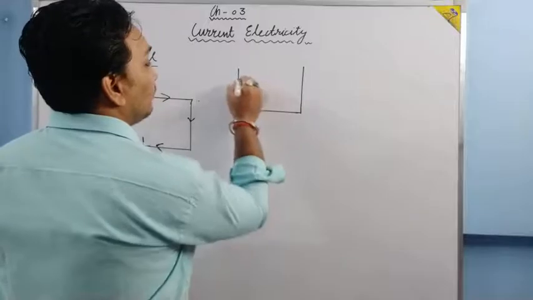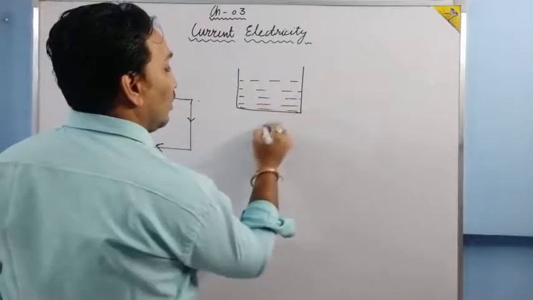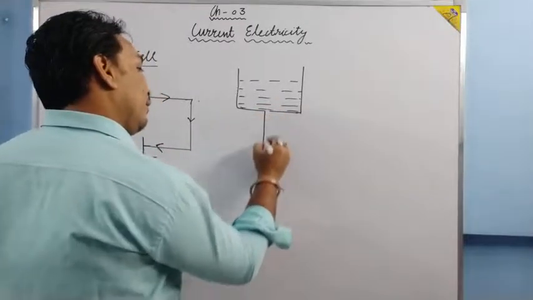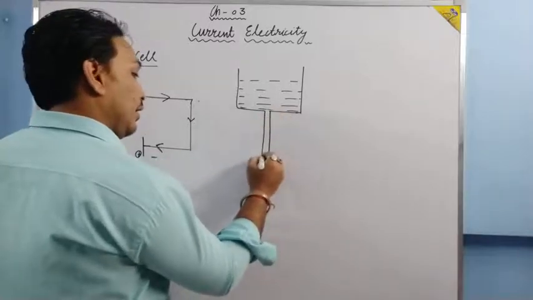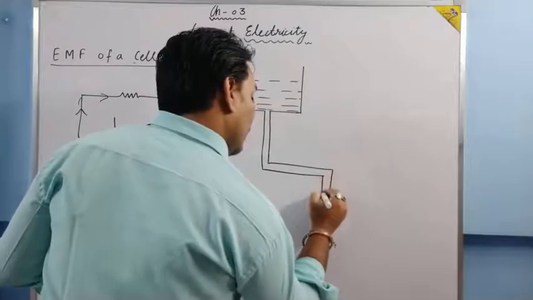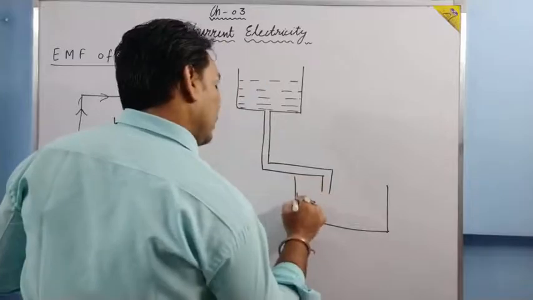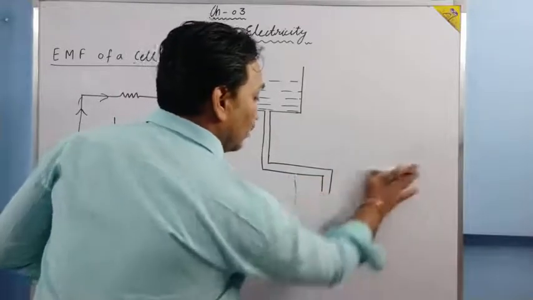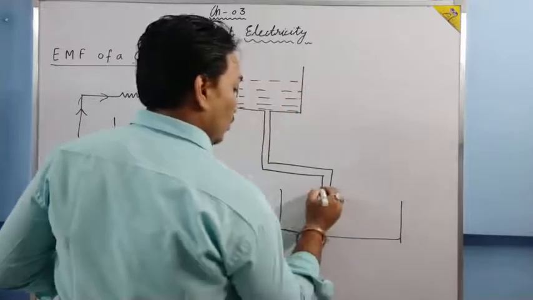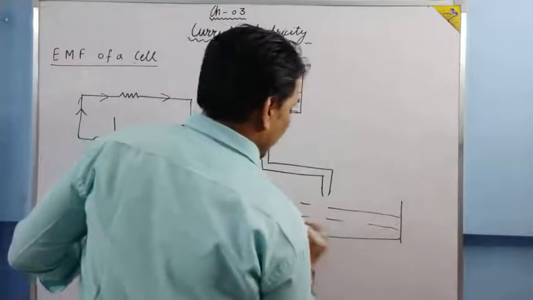Suppose a water tank is there. At the bottom of the water tank, we have connected a pipe, and this pipe is giving the water to another tank. Let me make it again. Here we have another tank. So from here, the water will flow to this tank, and it will be spontaneous only.